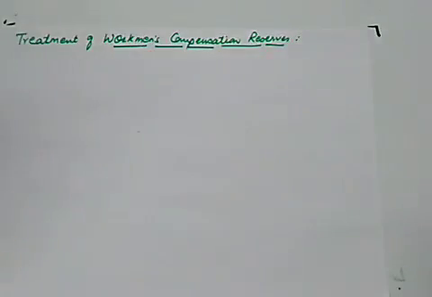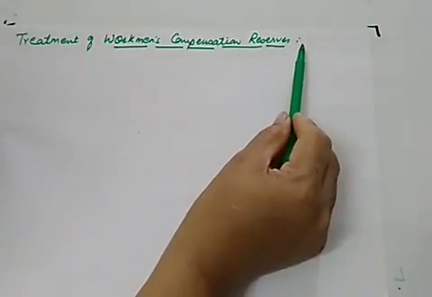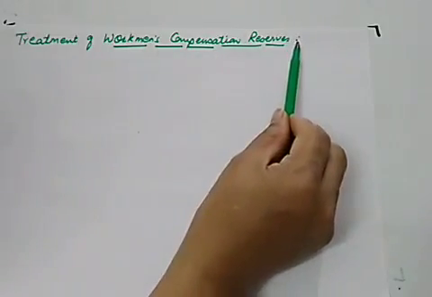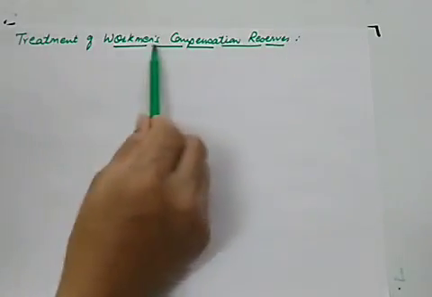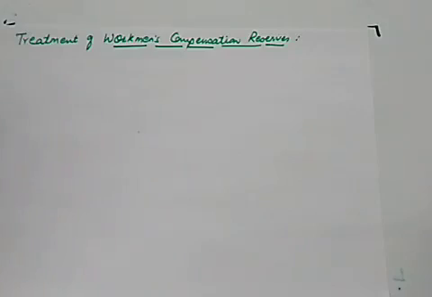We have already done this when we did change in profit sharing ratio. The basic purpose is to meet any accident occurring in the office hours or during the working hours of the firm. So if a particular worker meets with an accident, we can compensate through this reserve.